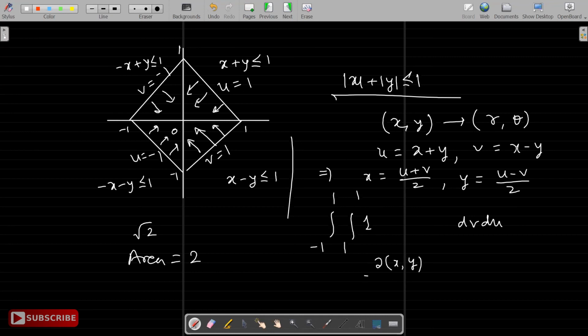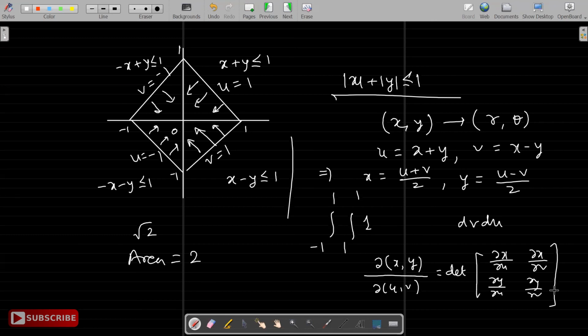So it's del xy by del uv, which is the determinant of del x by del u, del x by del v, del y by del u, del y by del v. Partial derivatives with respect to u and v. In this case, del x by del u is half, del x by del v is half, this is 1 by 2, this is minus 1 by 2. So the answer is minus 1 by 4.